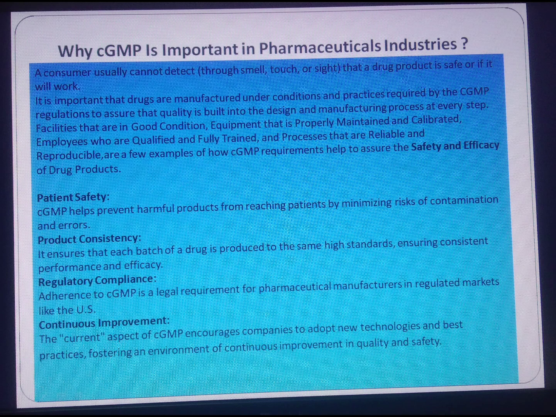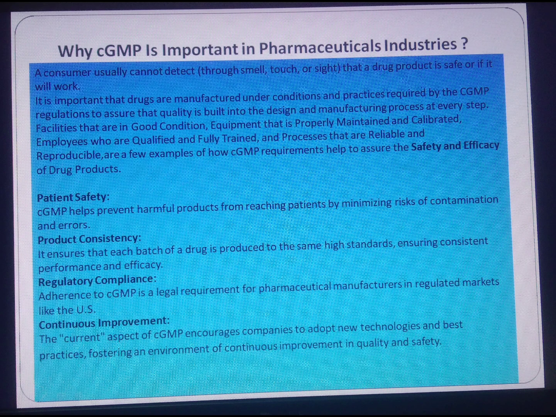Facilities that are in good condition, equipment that is properly maintained and calibrated, employees who are qualified and fully trained, and processes that are reliable and reproducible are a few examples of how cGMP requirements help to assure the safety and efficacy of the drug product.